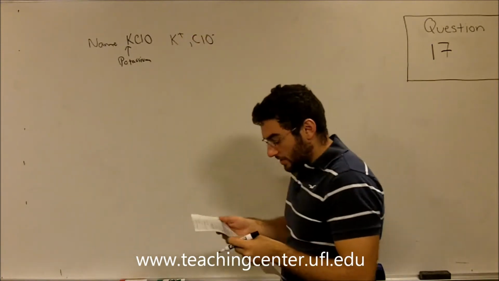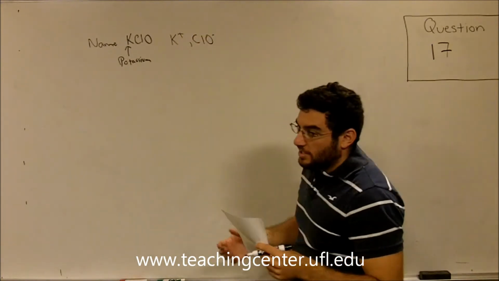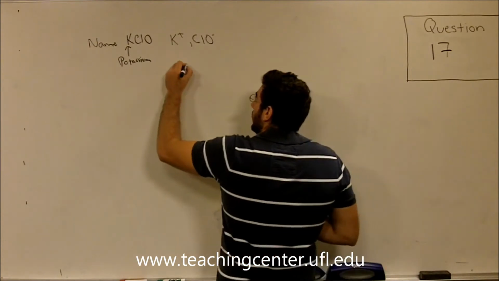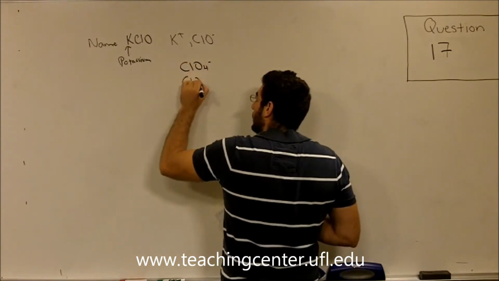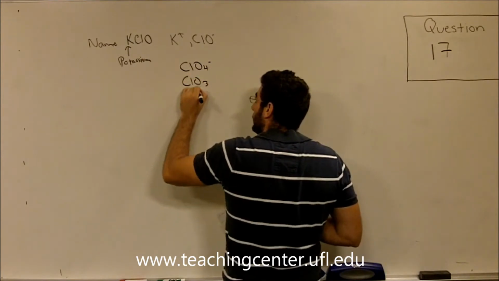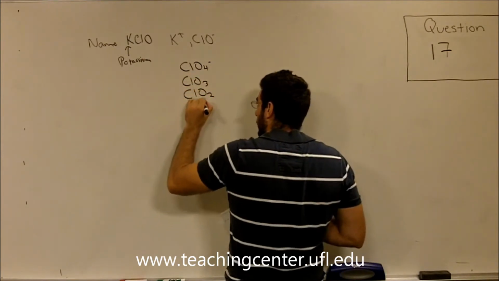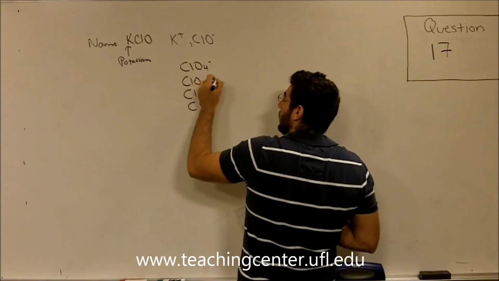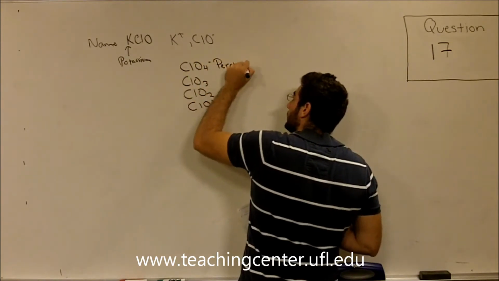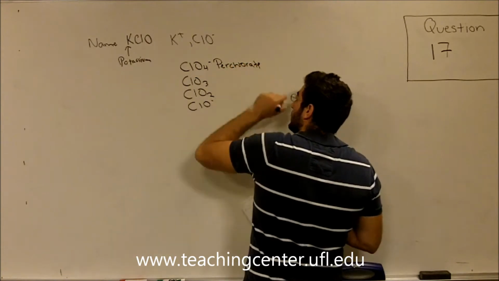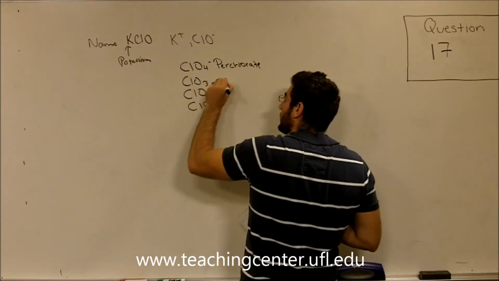Now a lot of you might be a little bit confused about ClO minus because when we look at all the chlorides, we have ClO4, ClO3, ClO2, and ClO minus. ClO4 is called perchlorate. ClO3 is called chlorate.